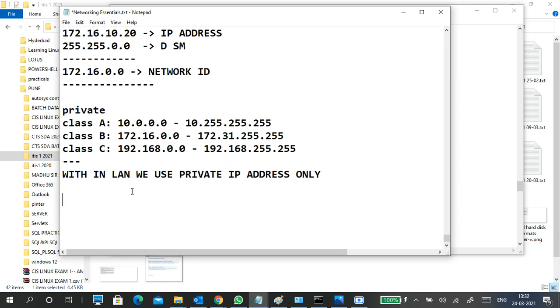When you are communicating outside of the LAN, we use public IP addresses only.